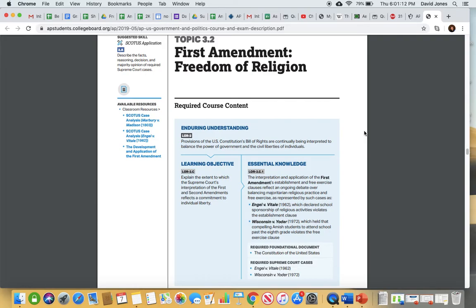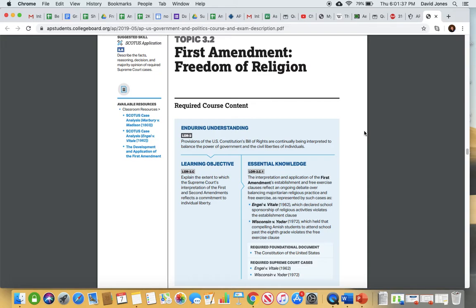But Wisconsin versus Yoder was the case that said Amish students are free to leave school after 8th grade. Their religion says that they're supposed to start working for the family at that point. So even though we require students to go to school, not public schools, but go to school in general until they're 18 or they have a high school diploma, if your religion says otherwise, then we're going to allow you to freely exercise your religion.